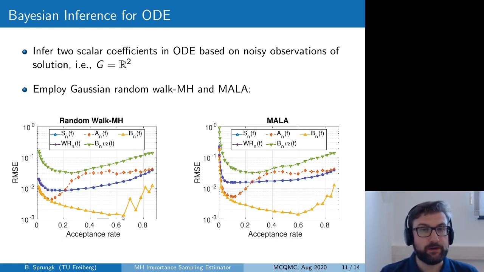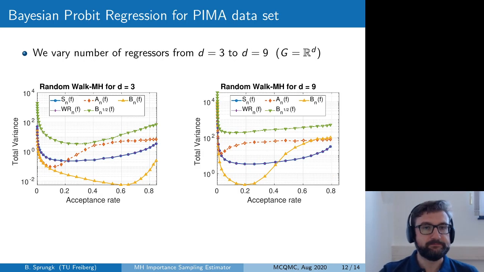However, if you take into account the extra computational work required for computing Bn, so if you take a look at B square root of n, you see that unfortunately you would achieve much higher errors also compared to this path average estimator for the same computational work. Okay, in a second numerical experiment, we are considering Bayesian Probit regression for the PIMA dataset.